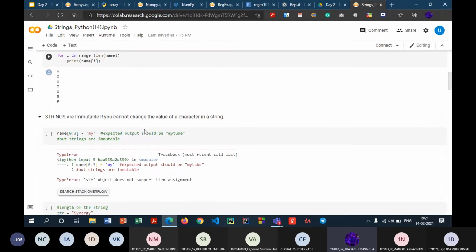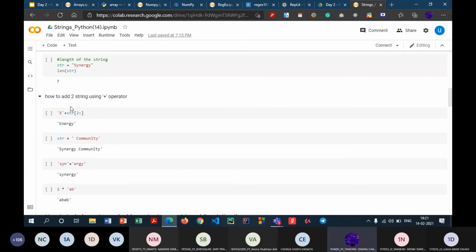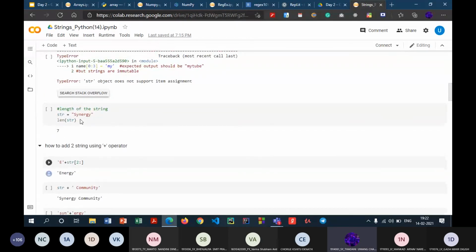So the next thing is string concatenation, meaning adding up two strings. For example, if I have one string that is my first name and another string that is my second name, I will make use of string concatenation and add my first name and second name, and that will give me my full name. So this is that one example over here.